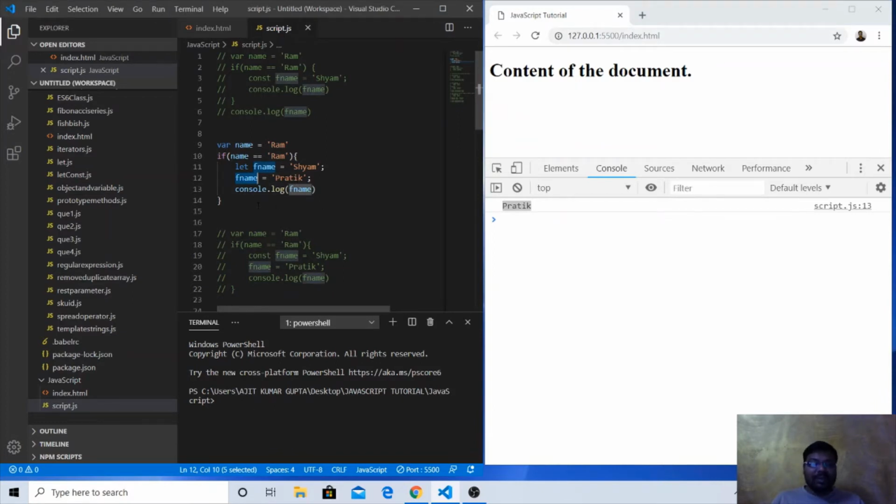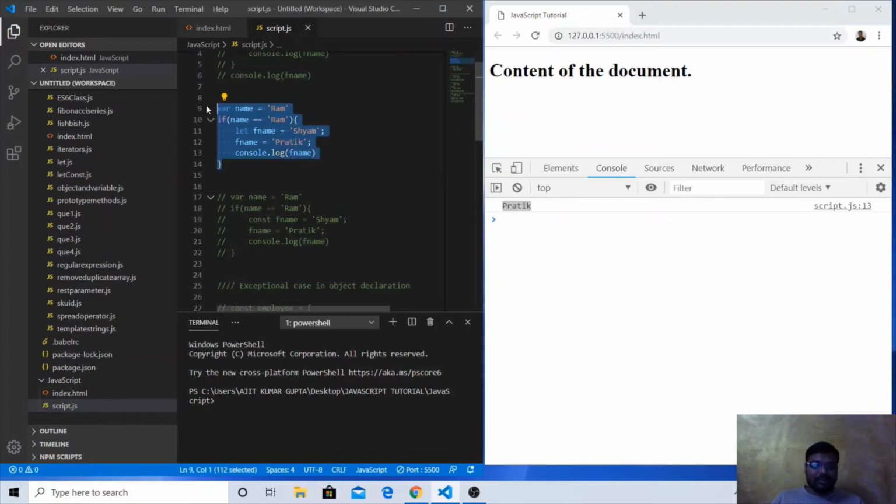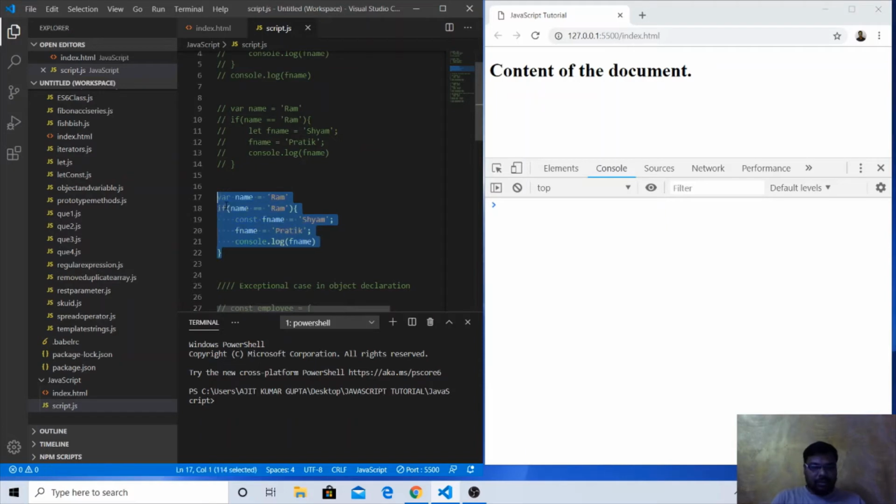Can we do the same thing with const? Let's see. The same example, but now with const. Var name equal to ram, checking whether name is equal to ram or not. Now rather than using let, we are using const: const fname equal to Syam. Now I am trying to reassign the value. We are not redeclaring the variable with the const keyword, we are just reassigning a new value to fname.